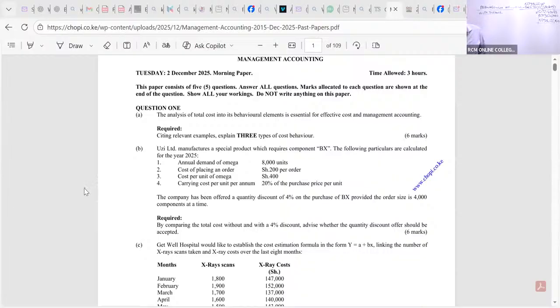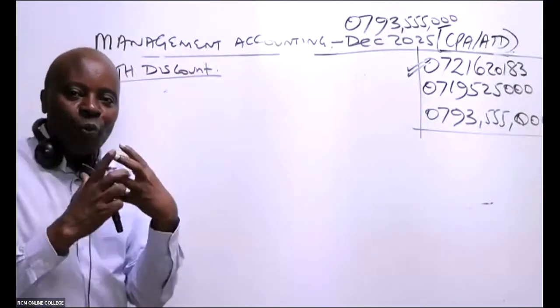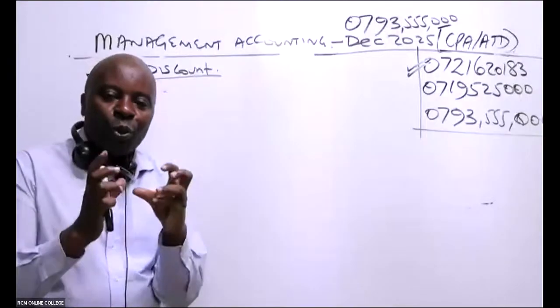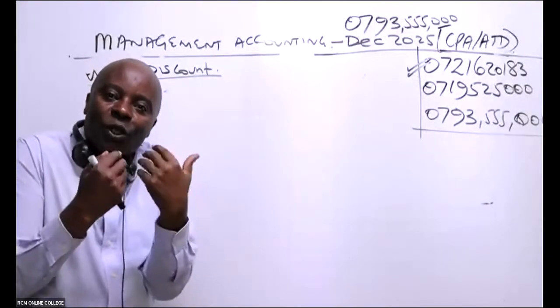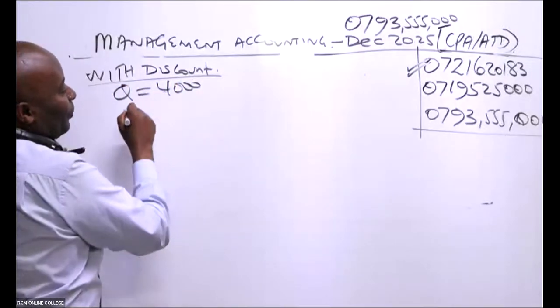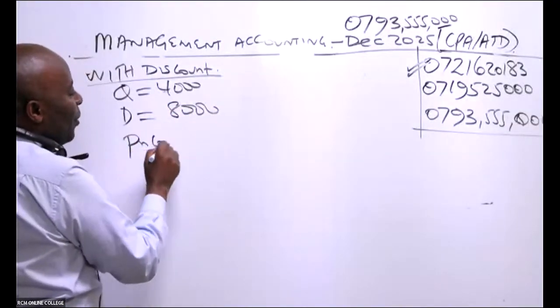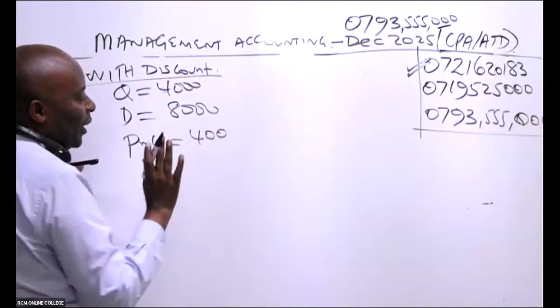You can see from this paragraph, the company has been offered a quantity discount of 4% on the purchase of BX, provided they order 4,000 components at a time. So in that particular case, you don't compute EOQ. With the discount, you mention the quantity that you need to procure for you to just qualify for the discount. So meaning that our Q will be 4,000. The demand per annum is not going to change. The price, ladies and gentlemen, remember the normal price is 400. That is the normal price.